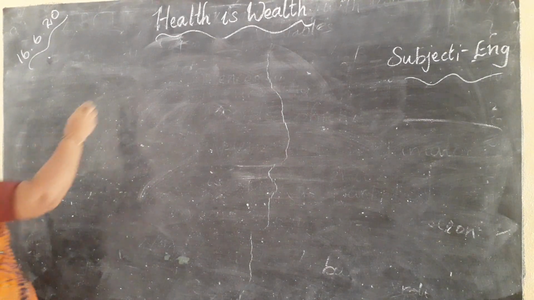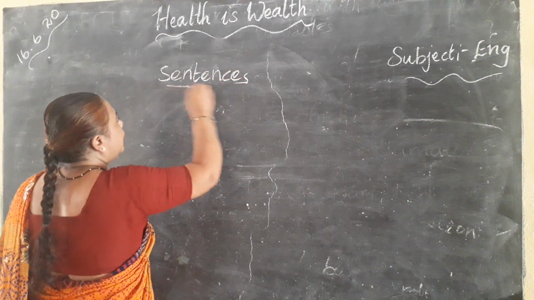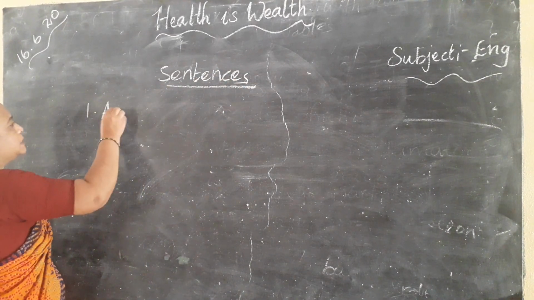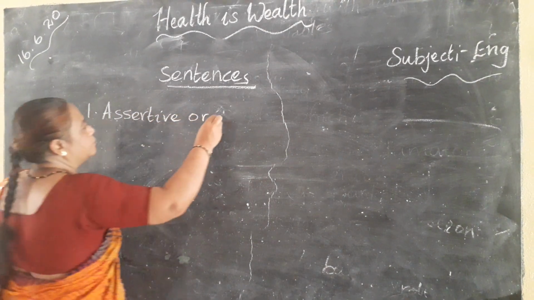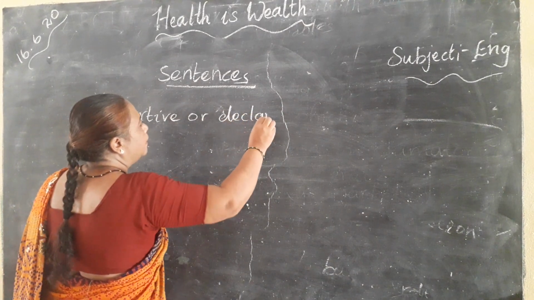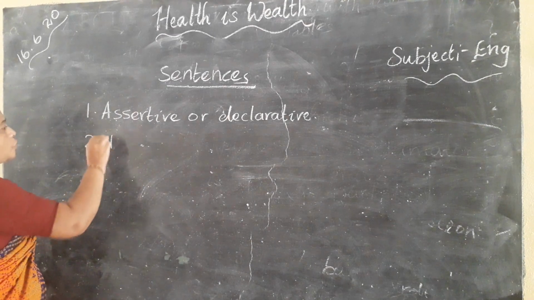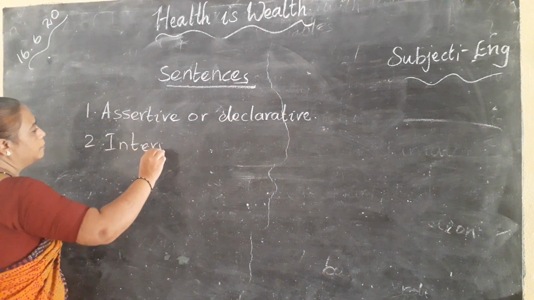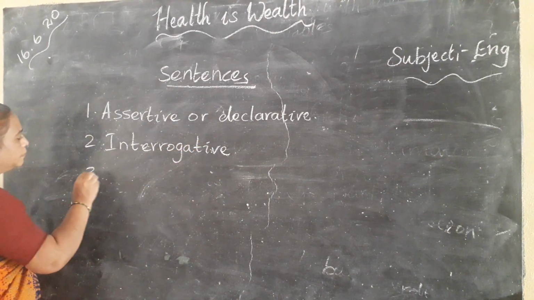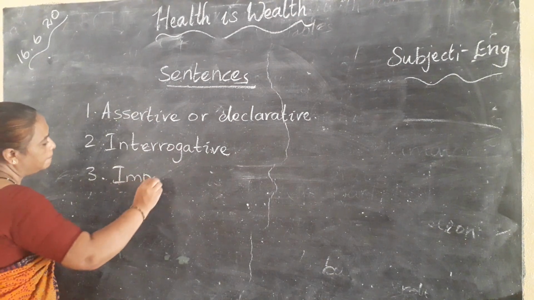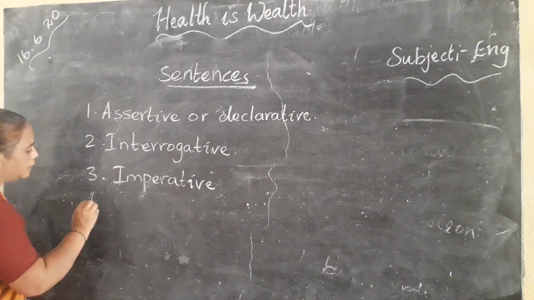So sentences, how many types are there? Four types of sentences are there. First one, assertive or declarative. Second one, interrogative. Third one, imperative. Fourth one is exclamatory.